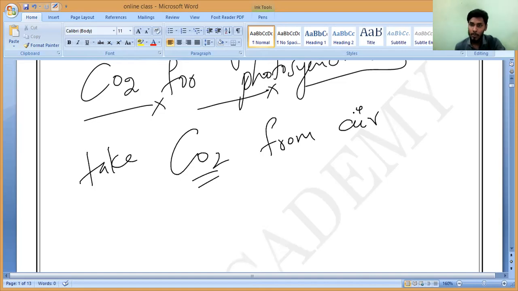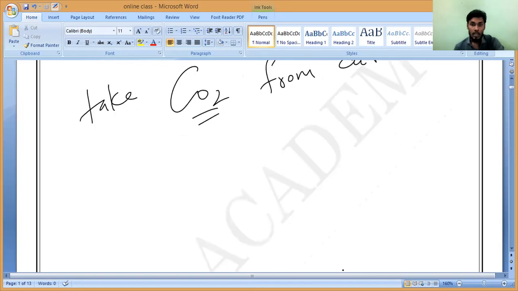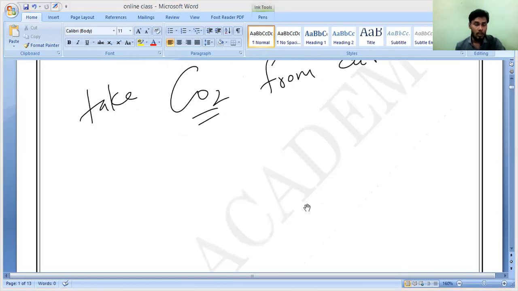They take CO2 from the air, but how are they taking it? Is any special part present in the leaves? How is it absorbing? That is what we should know. So let us discuss now. Whatever carbon dioxide is required for photosynthesis, they take from the air. So the plants take this carbon dioxide gas from the air through the tiny pores present on the leaves,